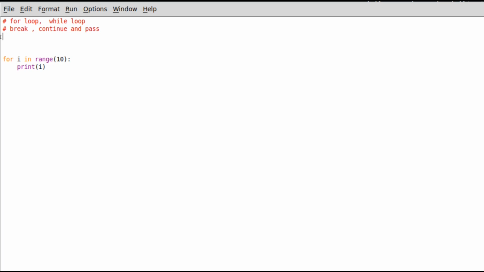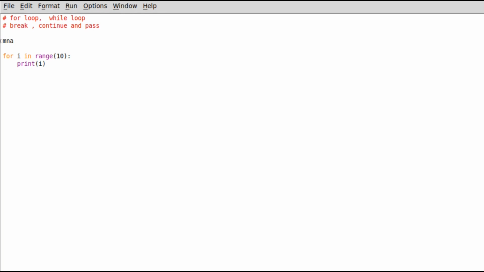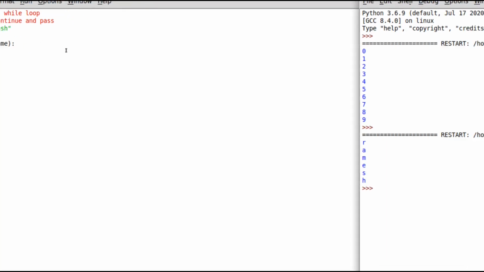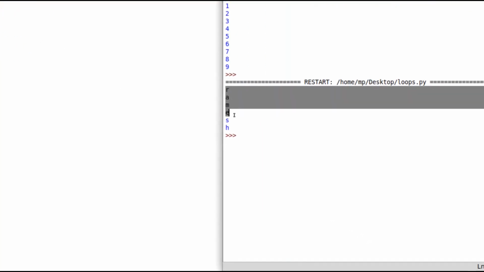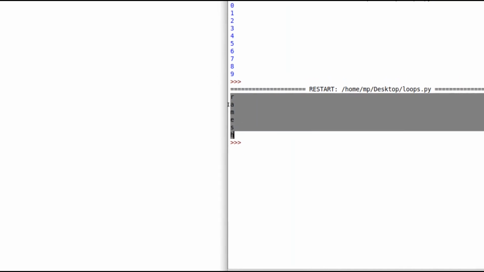So now if I take this example with a string, I'll mention a name string where I will mention a name, and I don't need any range here, so I will remove that and mention a name. So here you will see it will print one by one like this. It will iterate over this string again and again.